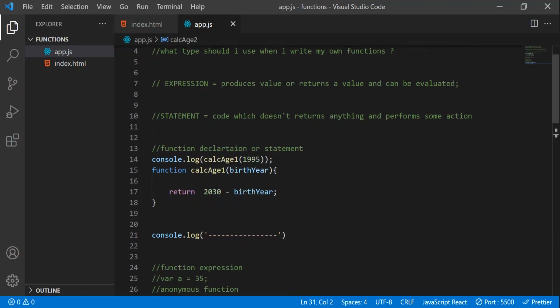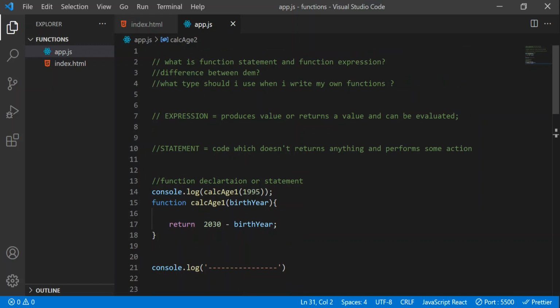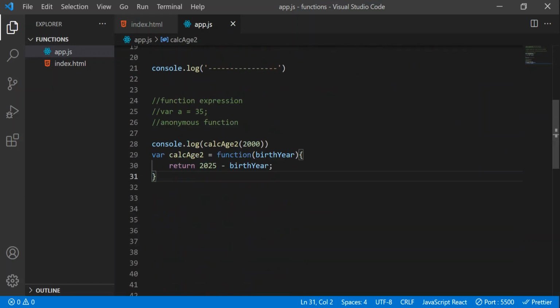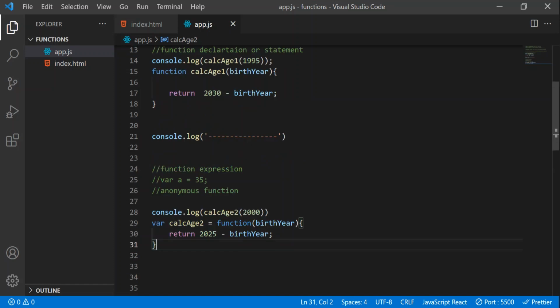Now let's go above and read this: what is a function statement and a function expression? I hope you got that answer now, and the difference between them, and what type I should use when I write my own function. Friends, it depends on personal preference. You can use anything, but it's better to use function expressions, because with this we can nicely store that function in a variable. Just like a value we store in a variable, we can store the entire function in a variable, use that variable, and pass that variable to another function also. Whenever we want to use that function, we can use that variable. That is the difference between function statement and function expression.